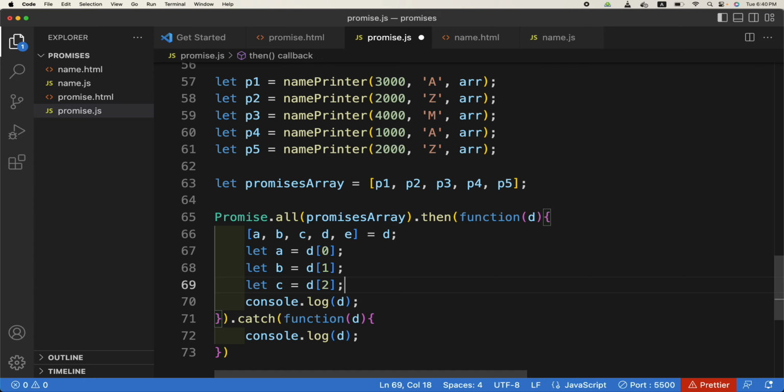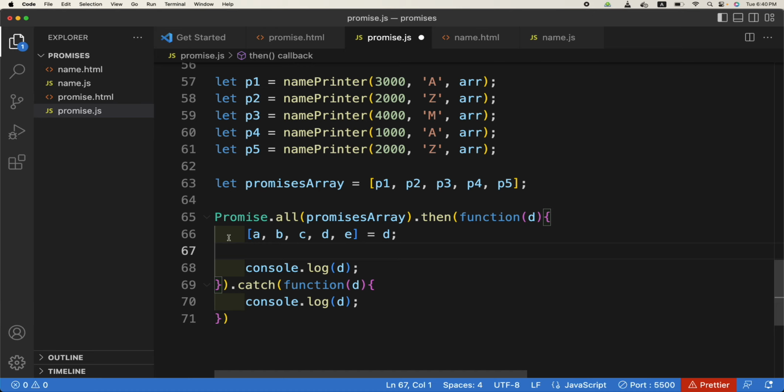So rather than doing all of these assignments ourselves, destructuring is this construct. You have to use arrays or objects. So here this is an array actually. This variable is being converted into this structure. So this is the first variable, a, b, c, d. It has 5 elements in it. The first one will be this, second one will be this, third one will be this, and so on. So this is known as destructuring. You can Google about it yourself as well.